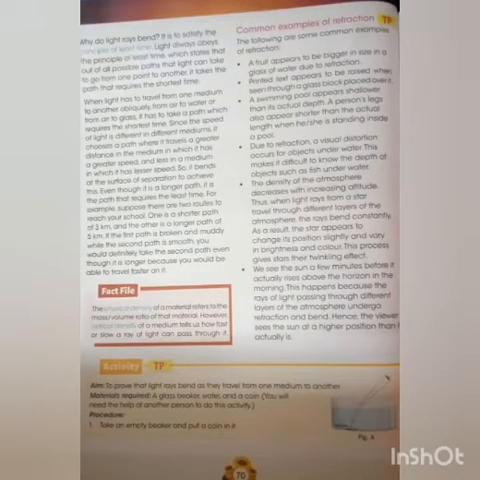This is also an important point. You can see the sun a few minutes before it actually rises above the horizon in the morning. This happens because the rays of light passing through different layers of the atmosphere undergo refraction and bend. Hence, the viewer sees the sun at a higher position than it actually is. Same with the sunset. The sun sets before, but still after the setting of the sun, we can still see that the sky in the west is orange in color.